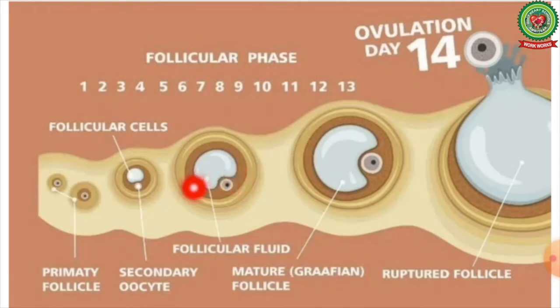During this phase, the pituitary gland produces a hormone called follicle stimulating hormone, and follicle stimulating hormone helps in the development of the primary follicle into secondary and then tertiary. At the end, there is a mature Graafian follicle. On the 14th day, ovulation occurs, that is the release of the egg from the ovary.